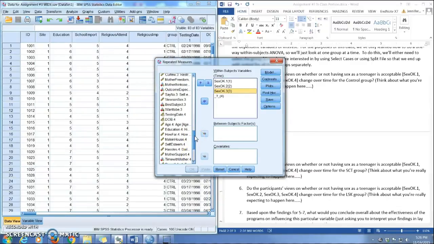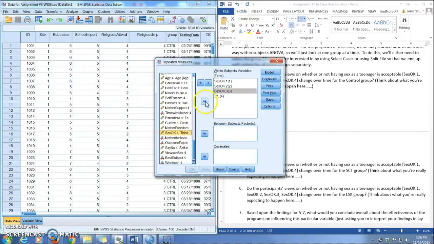Where are you? There it is. Sex okay at time 4. We don't have any between subjects factors again because we haven't learned how to do that in class. If you were doing it for real, this is where you would put group, so that you could do a 2-time by group analysis of variance.